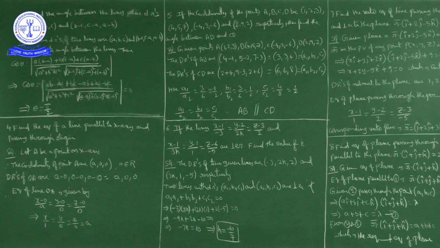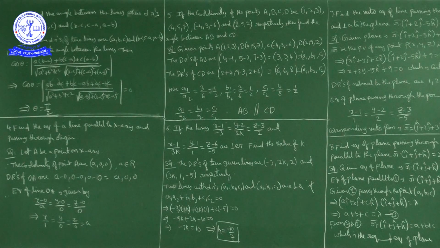Find the equation of the line parallel to the x-axis and passing through the origin. Parallel to the x-axis and passing through the origin is nothing but the x-axis itself. Let A be a point on the x-axis. So the coordinates of point A on the x-axis will be A, 0, 0, where A can be any real number.